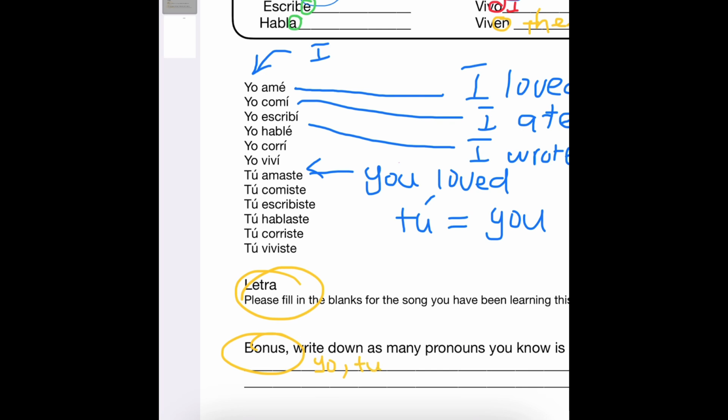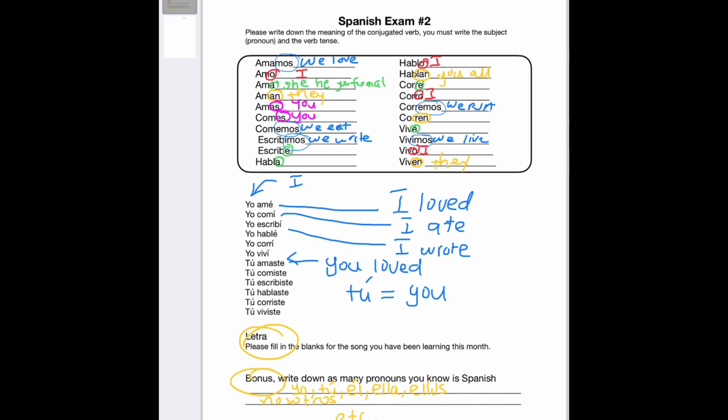If you want to write down the bonus, it will help you a lot to bump your grade up a little bit, because I do want you guys to know all your pronouns. So yo, él, ella, usted, ellos, ellas, nosotros, nosotras, etc. You have to remember the pronouns.